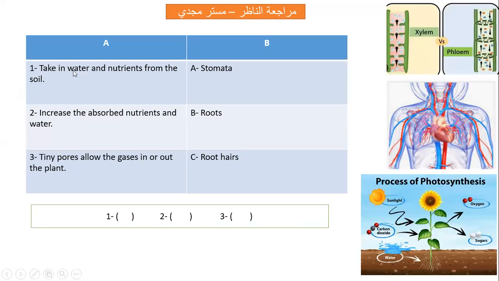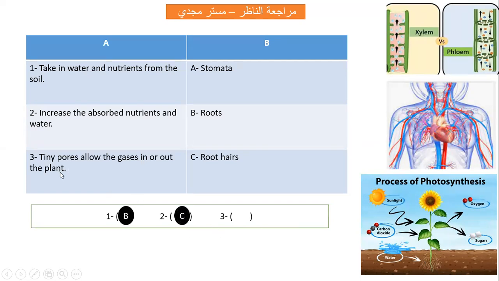Number 1, take in water and nutrients from the soil. What absorbs water and nutrients from the soil? Excellent. Roots. Roots absorb water and nutrients from the soil. Number 2, increase the absorbed nutrients and water. What increases absorption of water and nutrients? Root hairs. Here, you see the root hair absorbs water and nutrients.